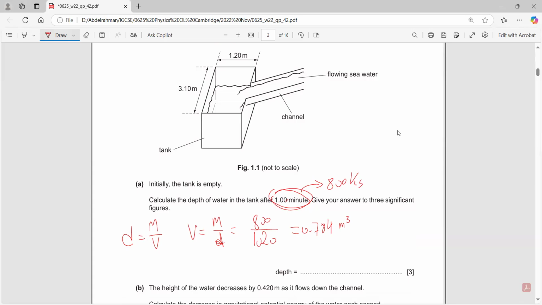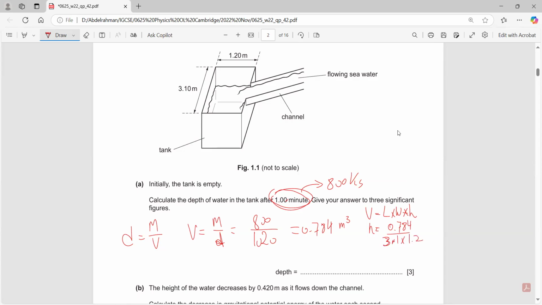Volume equals length times width times height. To find the height or the depth, it will be volume over the area, divided by the area, which is 3.1 times 1.2.